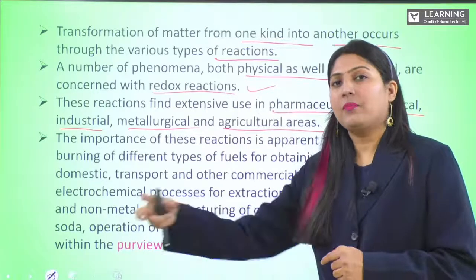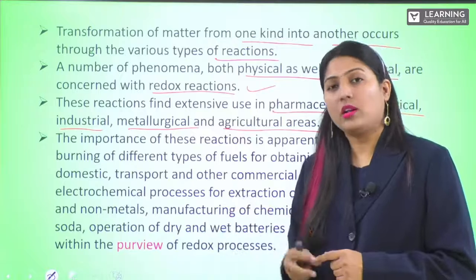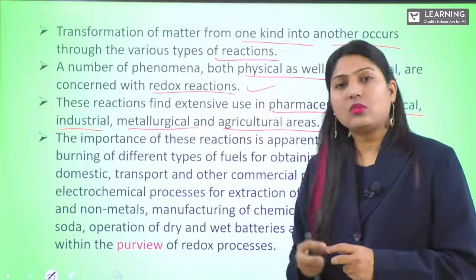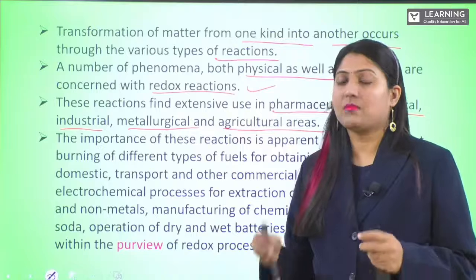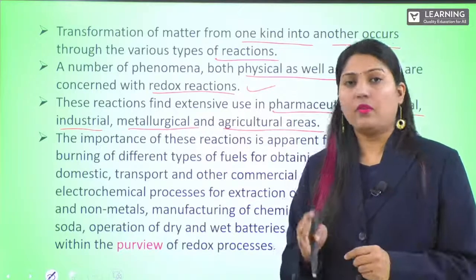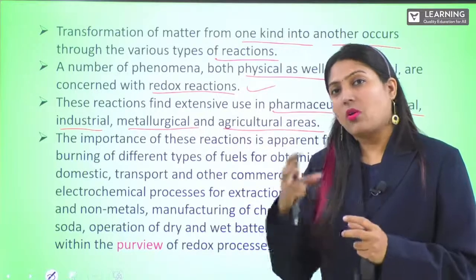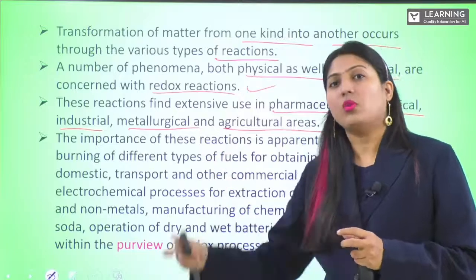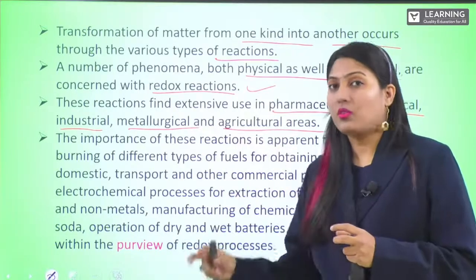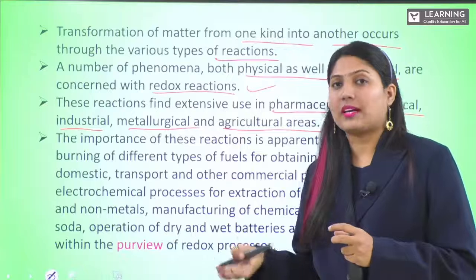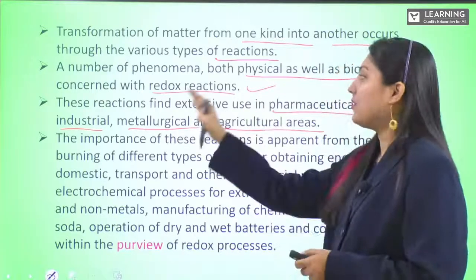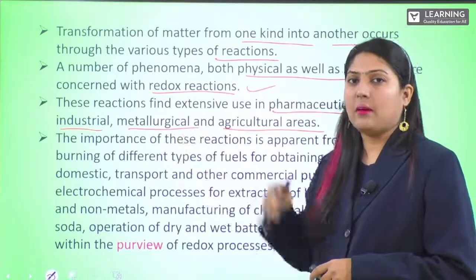So if I take iron oxide or magnesium oxide, I need to separate oxygen from magnesium so that I get only the metal. There oxygen is combined, so I need to remove oxygen. Removal of oxygen is also called reduction. So reduction and oxidation help in metallurgy.